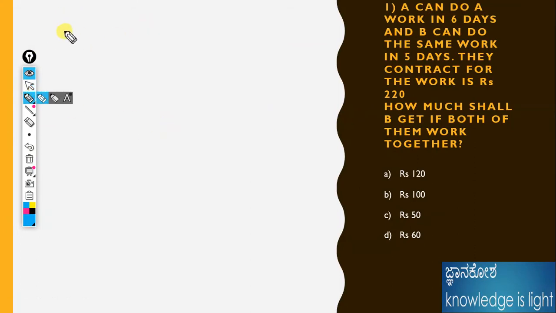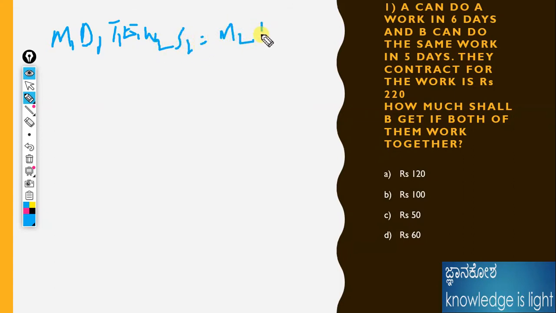We already know the logic, and I will tell the logic here. First of all, friends, I already told you about M1 D1 T1 E1 W2 S2 is equal to M2 D2 T2 E2. M is a man, D is a day, T is time, E is efficiency, and W is work and salary.